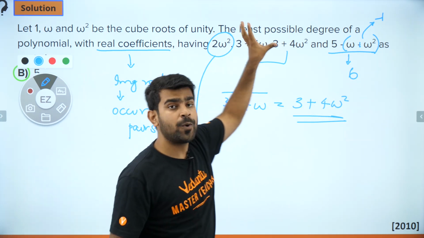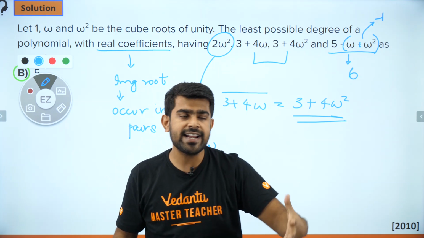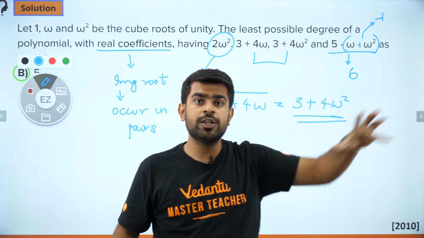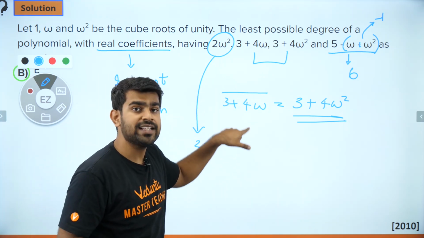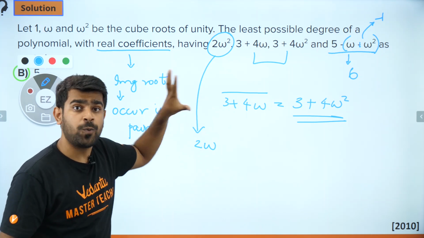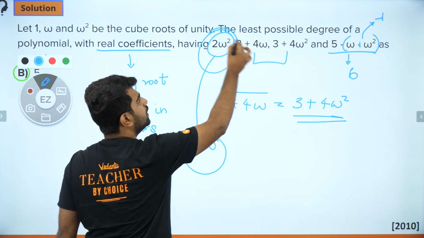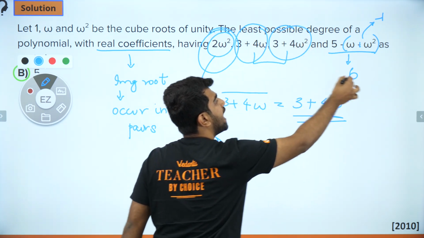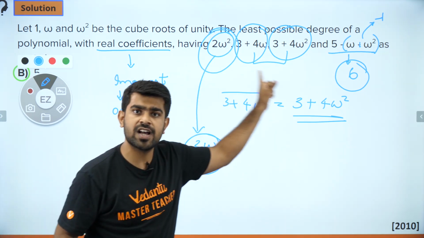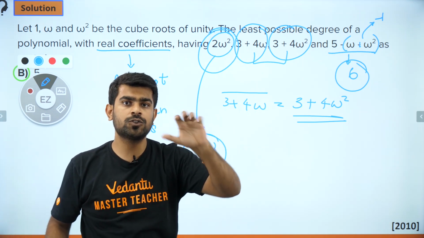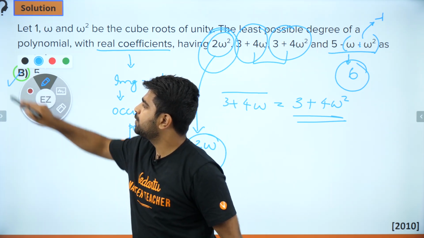So the least possible degree. How is degree related to roots? You must have studied it in your lower classes, right? If you have a polynomial of nth degree, you can have at most n roots, isn't it? So that is why they are linked. So here the least possible number of roots is 1, 2, 3, 4 and 5. So the least number of roots that I should have under the given circumstances is going to be 5. So what is the least degree I should expect? 5. And that is why your answer is 5.